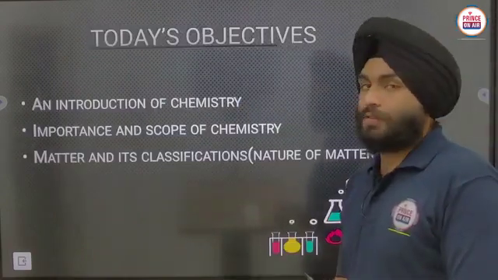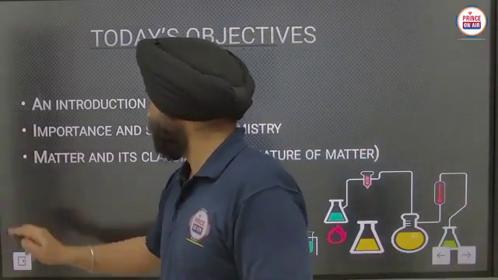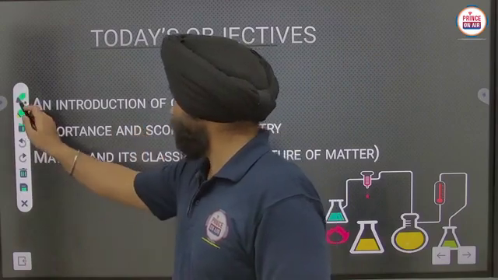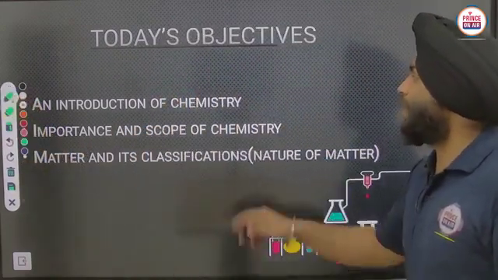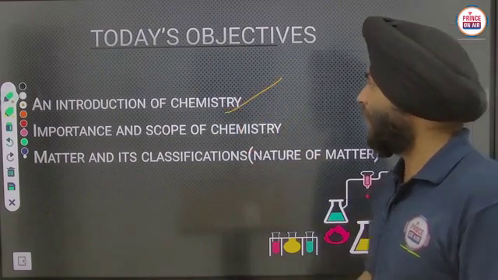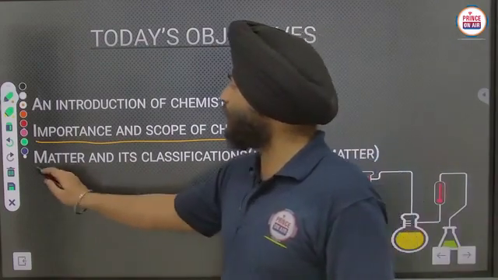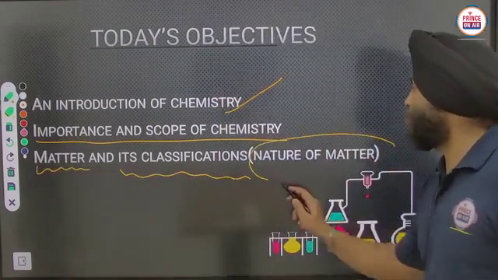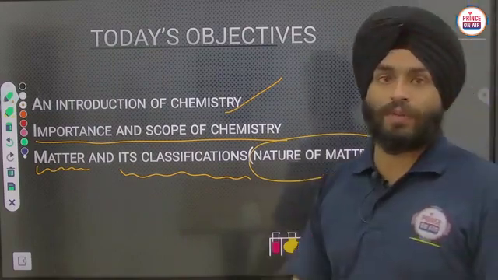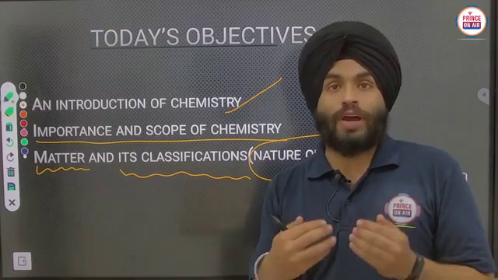Today's objectives. Here we will discuss the introduction of chemistry, then the importance and scope of chemistry. Afterwards we will discuss matter and its classification, or in your NCERT book it is written as nature of matter. Before that I just want to tell you which books you have to follow.